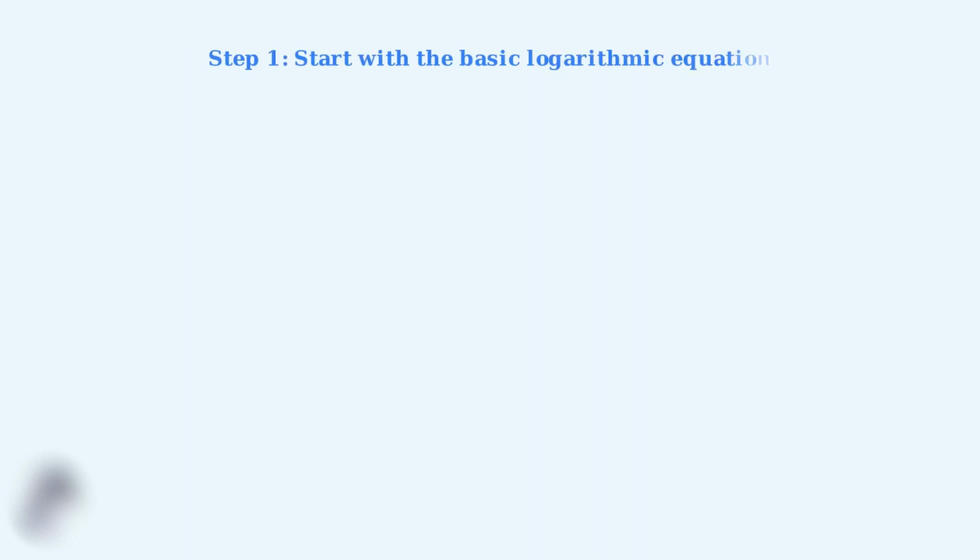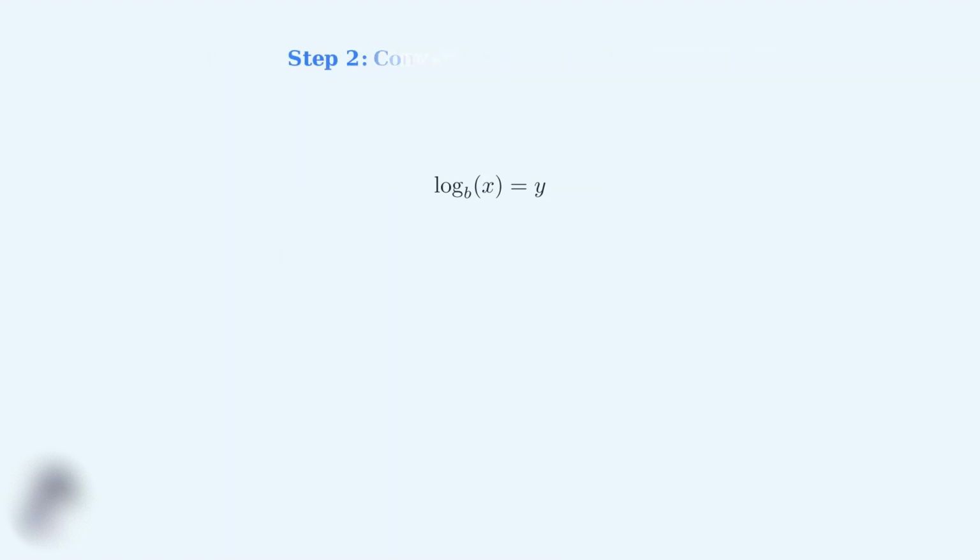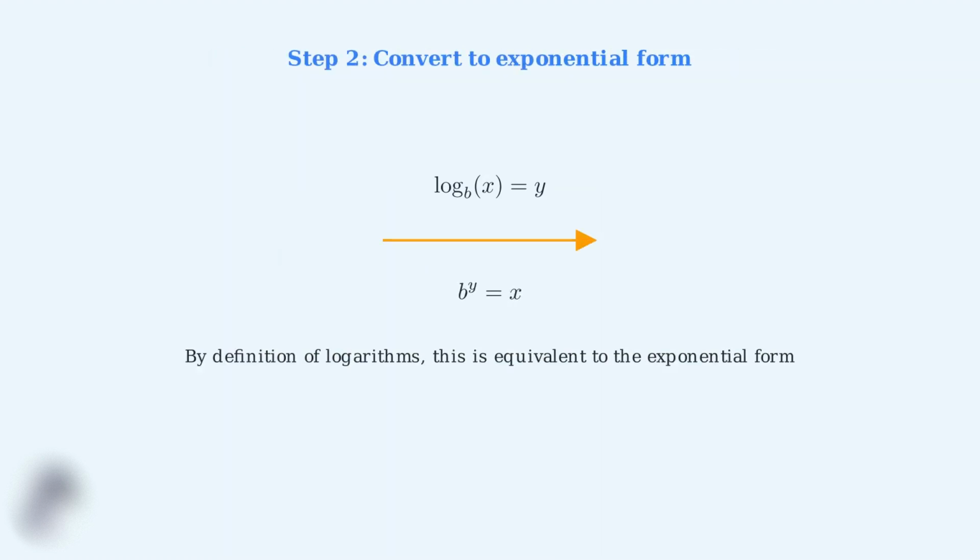We begin our derivation with the most basic logarithmic equation. We have log base b of x equals y. This is simply saying that b raised to the power y gives us x. The next step is to convert our logarithmic equation to its equivalent exponential form. By the definition of logarithms, log base b of x equals y is exactly the same as saying b to the power y equals x.